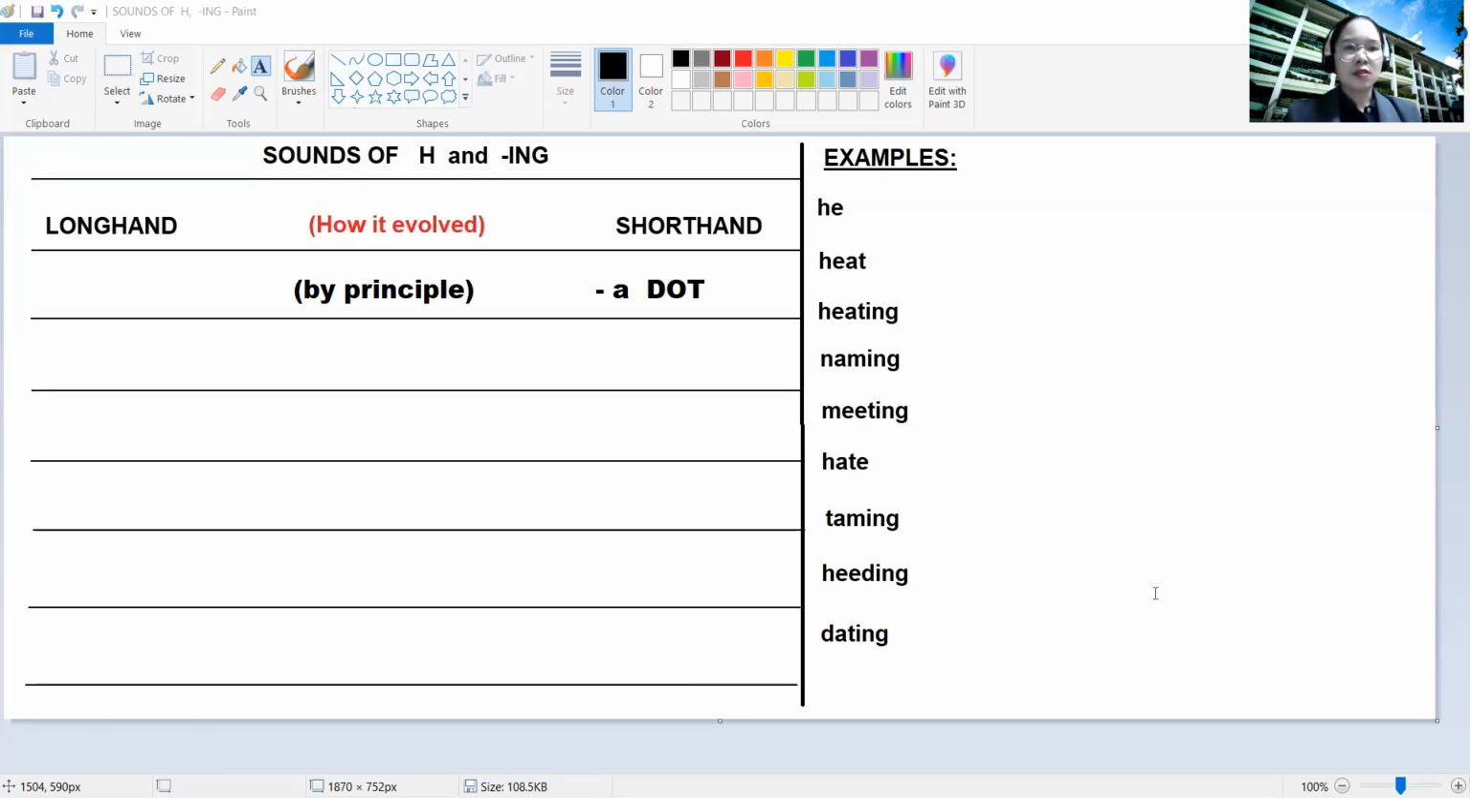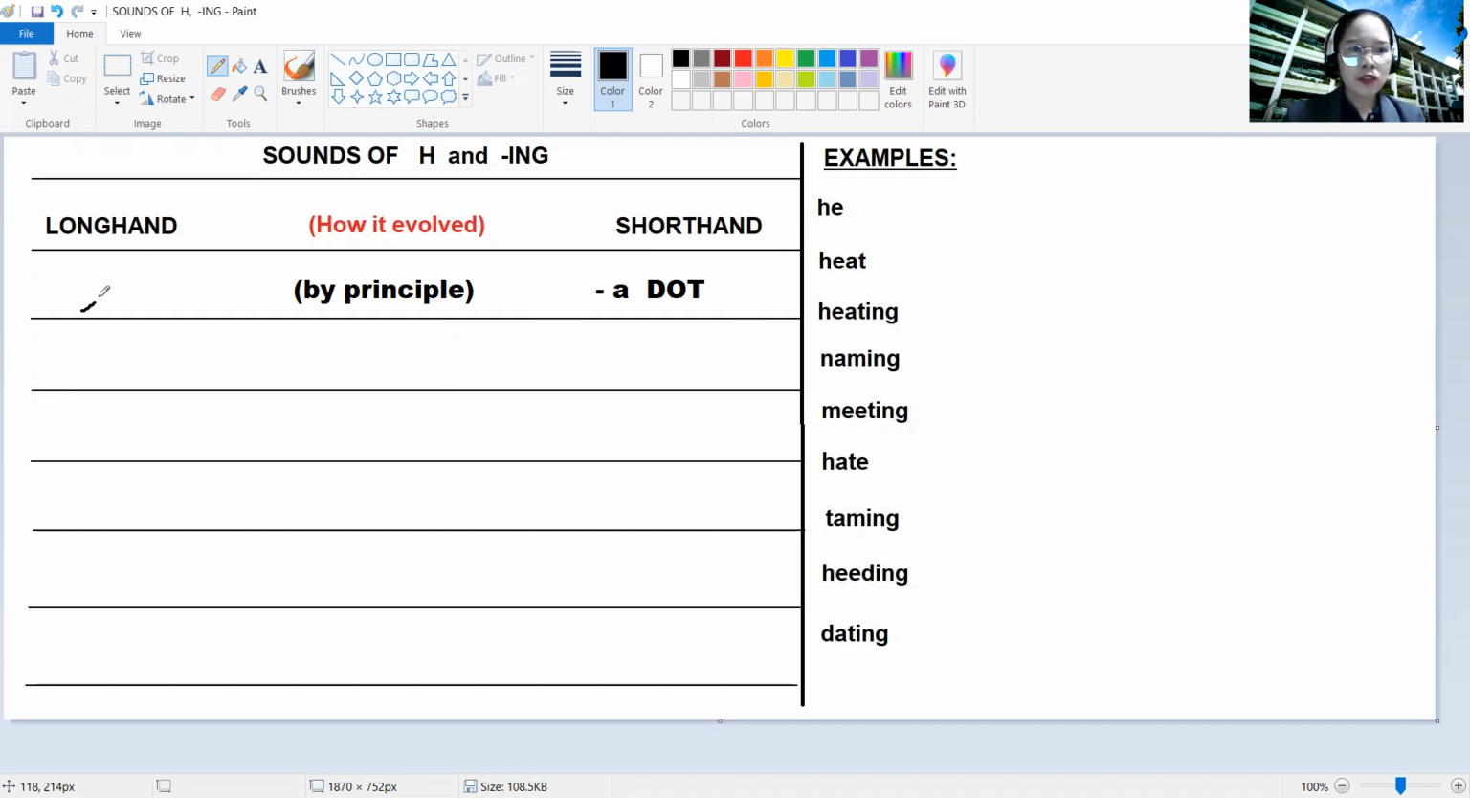Okay, so it is written by principle that the shorthand symbol for the sound of H and ing, both are represented by a dot. Again, the shorthand symbol for the sound of H and ing is a dot. However, the placement of the dot is different.